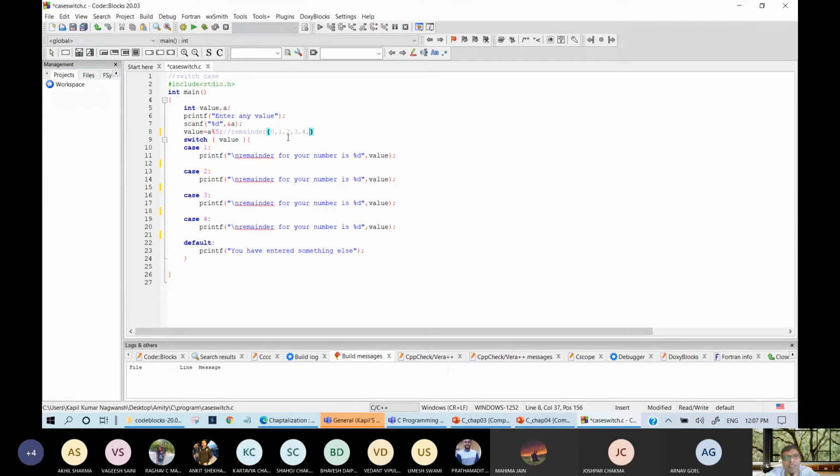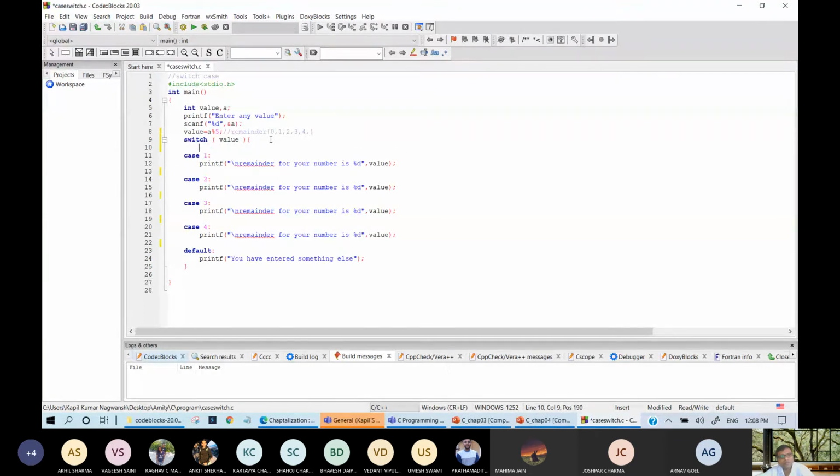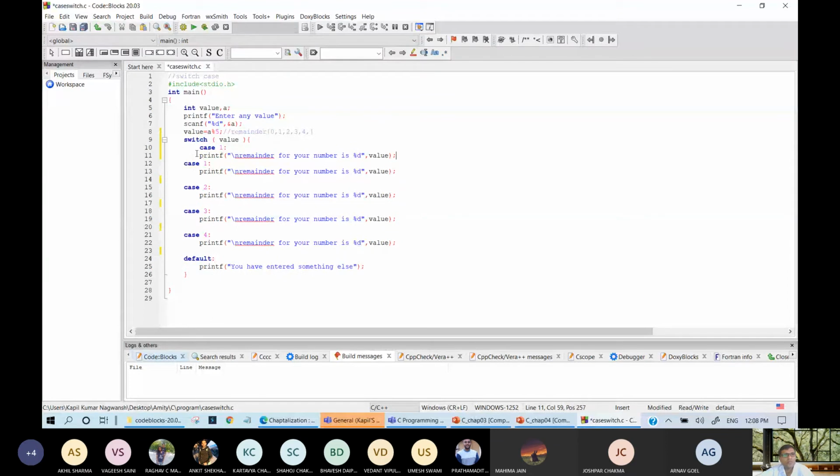So I had not written any case. If 0 is coming, let me write the correct program now. So if 0 is coming, then the remainder is 0. This is just an example, and using this example you can understand what is going on. You need to write whether the number is divisible or not divisible.